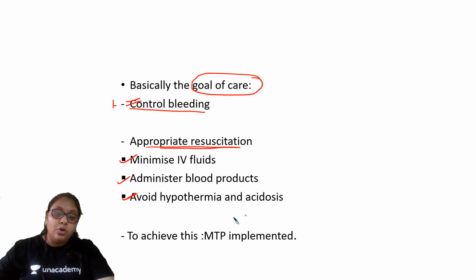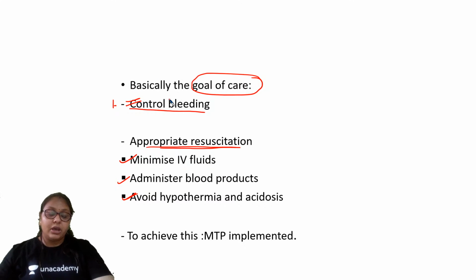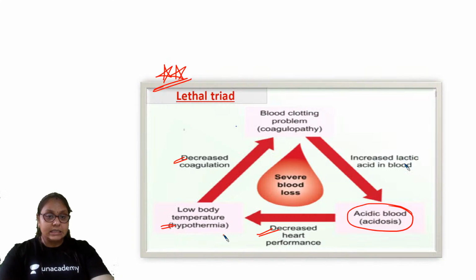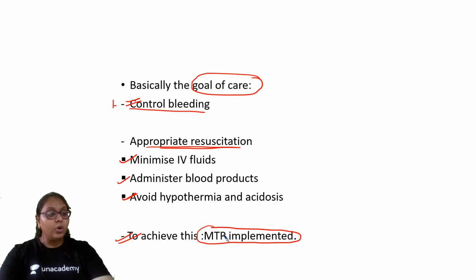And to achieve this goal of care, that is to control bleeding and give appropriate resuscitation, we implement the massive transfusion protocol, the MTP protocol. Is it clear? So what is massive blood transfusion? I have already told you what happens due to massive hemorrhage. Indications: there are no certain indications. It depends upon the physiological state of the patient.